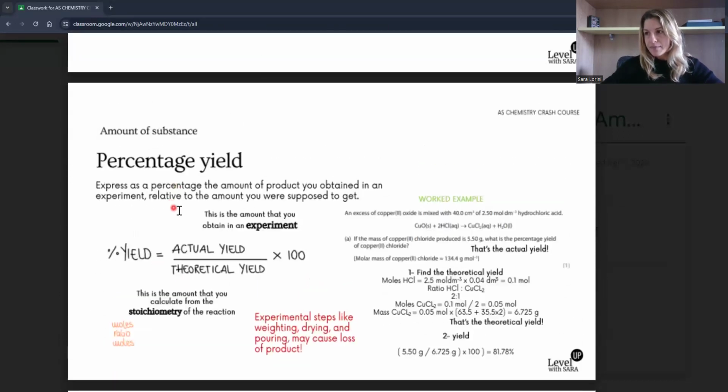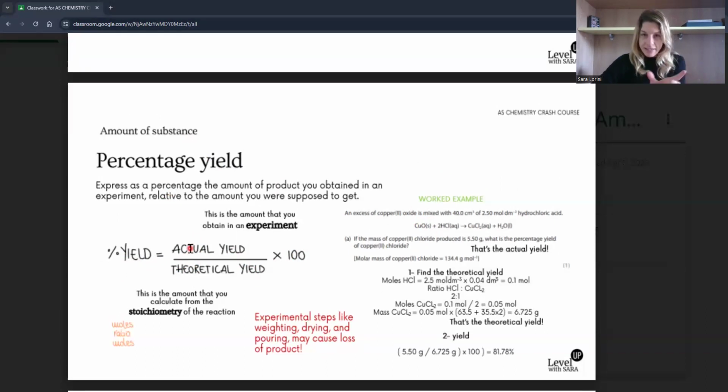Percentage yield calculation is relatively straightforward. Sometimes you are asked to calculate the theoretical or the actual yield instead. Make sure you know how to rearrange it when you have a percentage, which I would suggest you just divide everything by 100, and then the rearrangement is a little bit easier. And in the interpretation of the question, make sure you distinguish the actual and the theoretical yield.